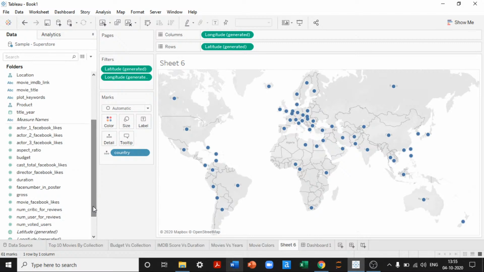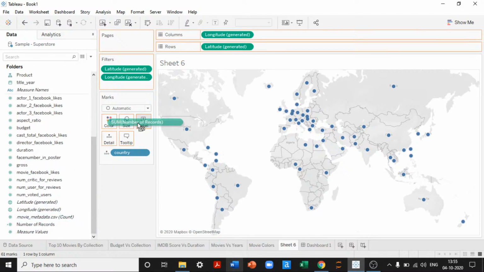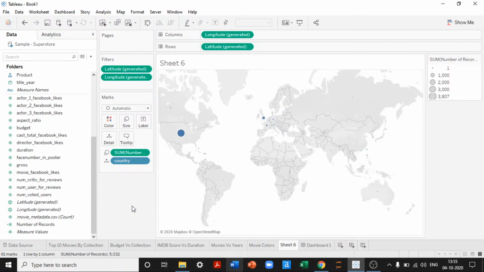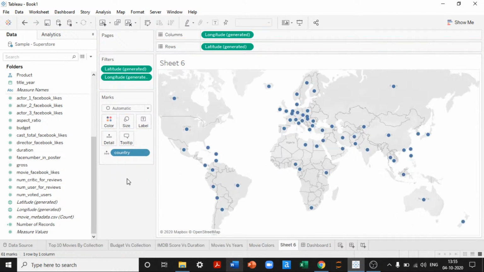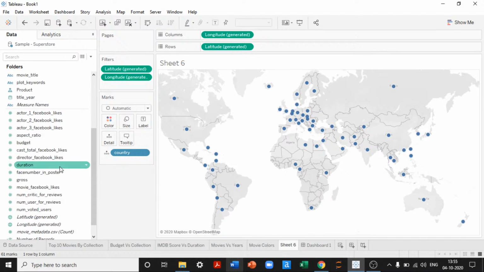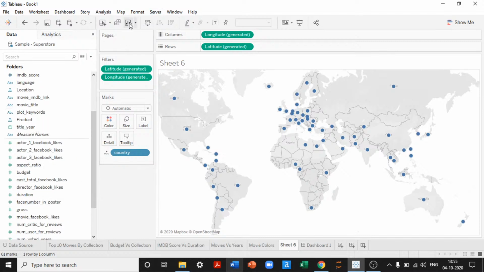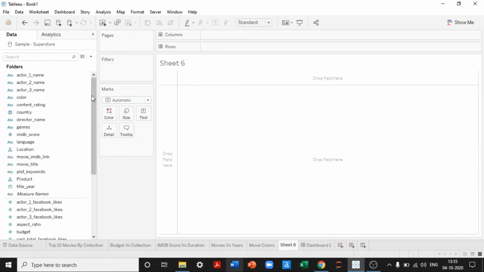I would like to see how many movies are made across each and every year, across each and every country. Looks like for most of the countries the representation here is only one movie, and in Europe there seems to be a lot of movies. I think in India also the number of records is 34. Here in Australia it is 55. It is very small, so let's not use this information. Maybe I'll use different information. This is very imbalanced data in terms of country and content rating.